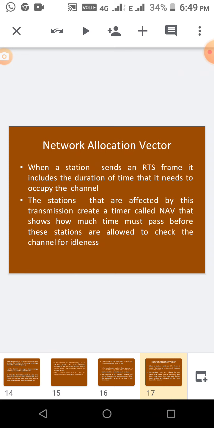Then only other stations can wait for that much amount of time. After that NAV expires, only then can they check the channel to see whether it is idle or not. Otherwise, every time they have to check. So if any particular station is using that shared medium, first all the stations check whether the NAV has expired.